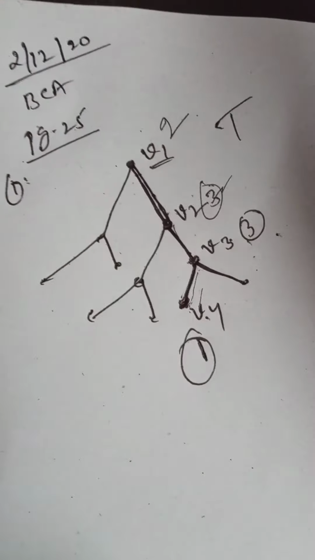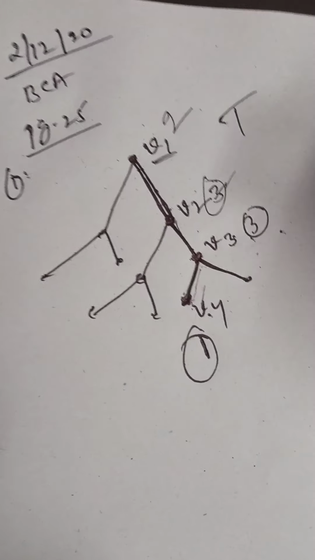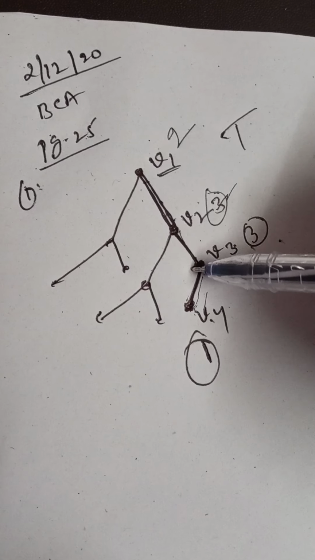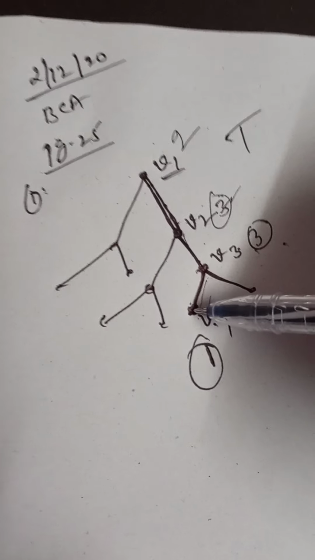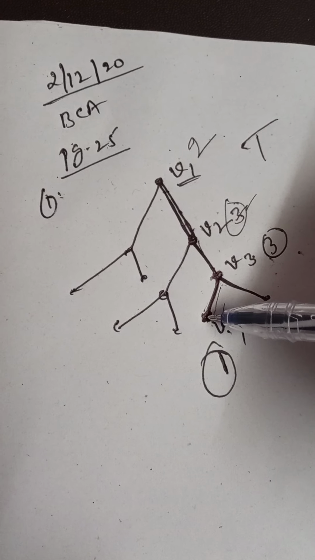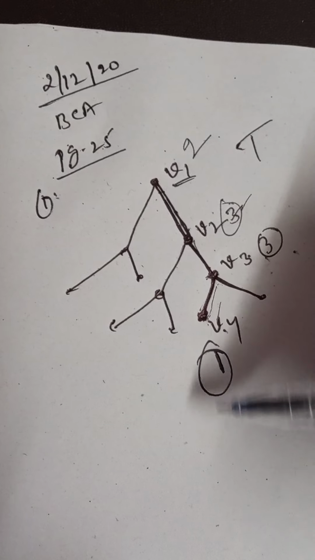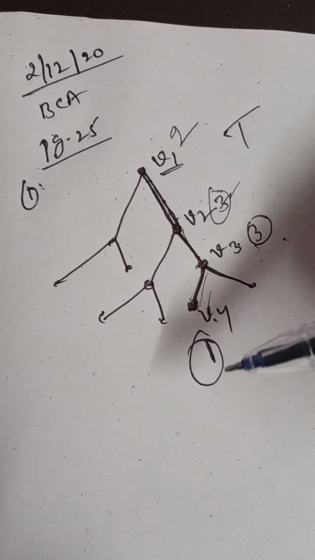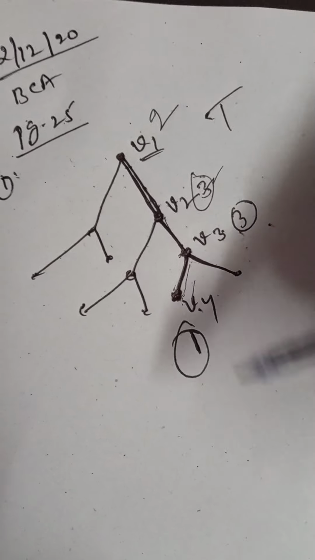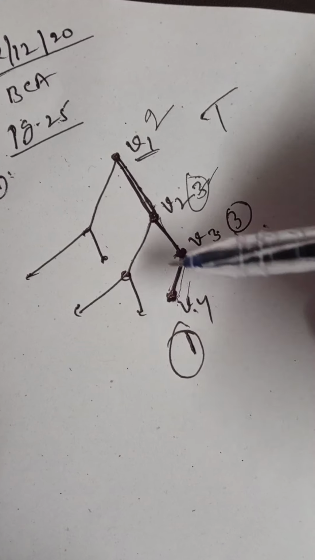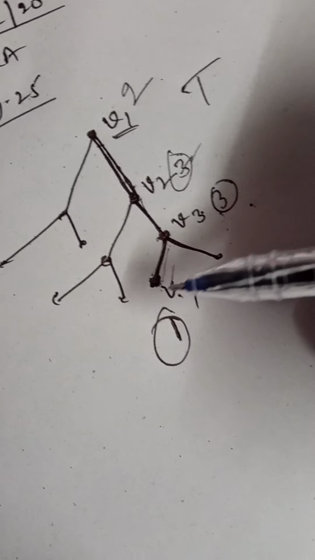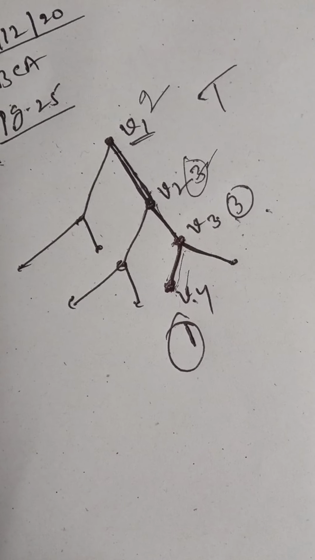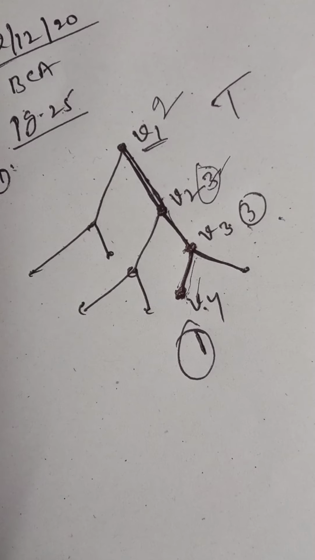In a tree the number of vertices is always finite. Here we are entering the vertex from v3 to v4, but we are not leaving the vertex. There is no other edge from v4 to any other vertex. That means we are entering the vertex but we cannot leave it. So the degree of this vertex is equal to 1. What is the theorem? In every non-trivial tree there is at least one vertex of degree 1. This is the example.